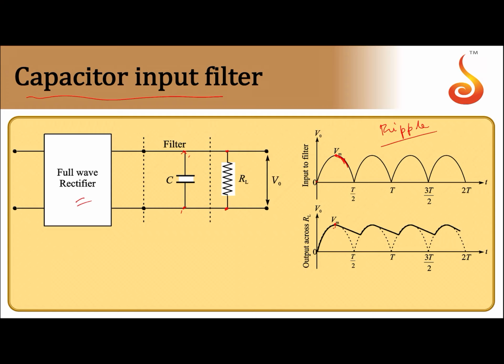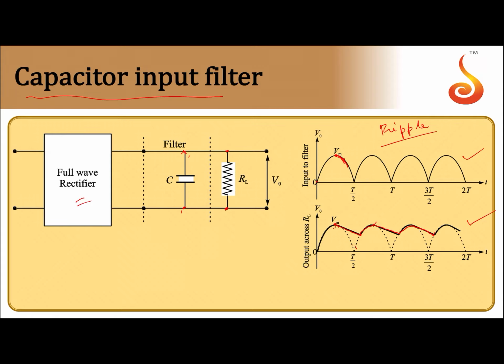Due to the discharge, the rate of fall of voltage is decreased. So instead of coming along the original path, it goes along this particular path. Before this cycle ends, the capacitor is discharged, and again it gets fully charged. Again it gets charged, discharges, charges, discharges. So it will forget the original path of variation as shown in this.